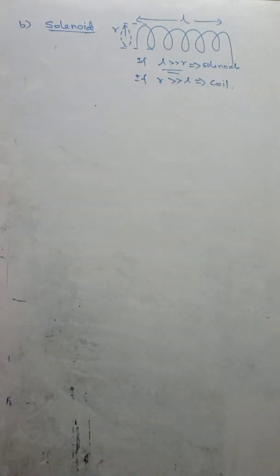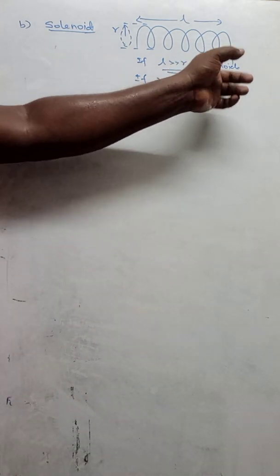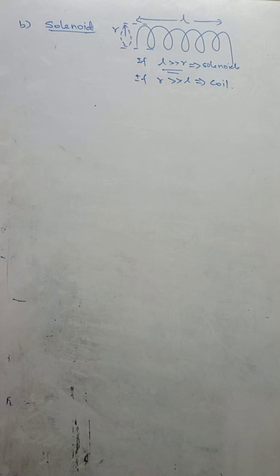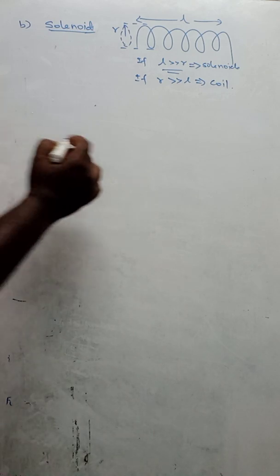Only the solenoid acts as a source of a powerful magnetic field, because here the field will be strong and uniform. Generally, solenoids are used in televisions, radio receivers, and other things. Now let us see the magnetic field produced by a solenoid.